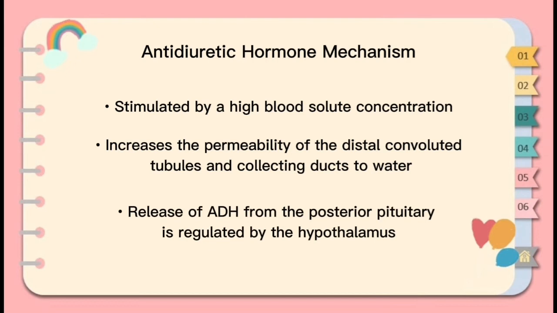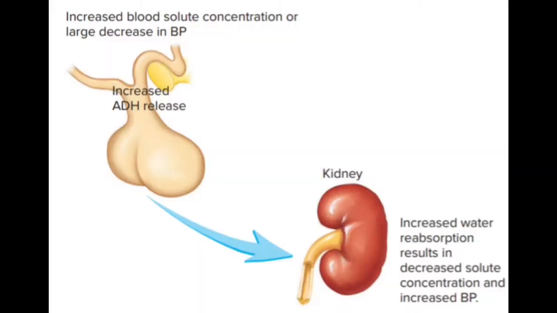The release of ADH from the posterior pituitary is regulated by the hypothalamus. ADH-producing neurons in the hypothalamus are sensitive to changes in solute concentration. Increased solute concentration of the blood triggers action potentials in the ADH-secreting neurons, which stimulates the secretion of ADH from their axon terminals located in the posterior pituitary. Reduced solute concentration of the blood inhibits ADH secretion.